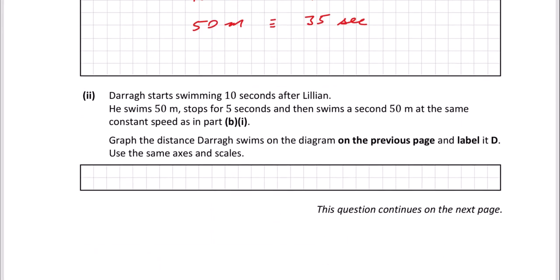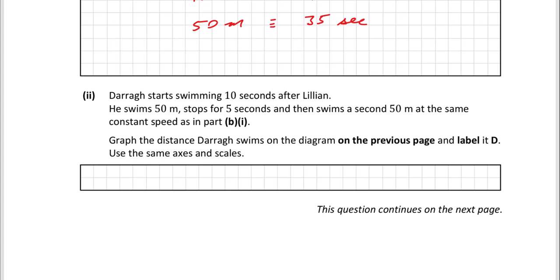Dara starts swimming 10 seconds after Liliana. He swims 50 meters, stops for 5 seconds, and then swims a second 50 meters at the same constant speed as in part B1. Graph the distance Dara swims on the diagram on the previous page and label it D. Use the same axis and scales. So that was the red line that I had drawn on the graph.